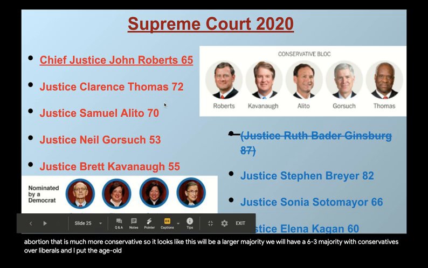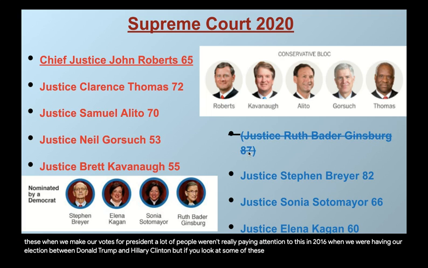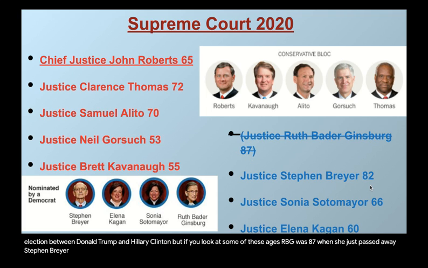And I put the ages next to them as well, just so you could see the ages of all of these Supreme Court justices and why it's always important to pay attention to these when we make our votes for president. A lot of people weren't really paying attention to this in 2016 when we were having our election between Donald Trump and Hillary Clinton. But if you look at some of these ages, RBG, who was 87 when she just passed away, Stephen Breyer's 82. So if he's 82 right now, if we elect another conservative president, that means that this person, 4 years from now, will be 86 years old.